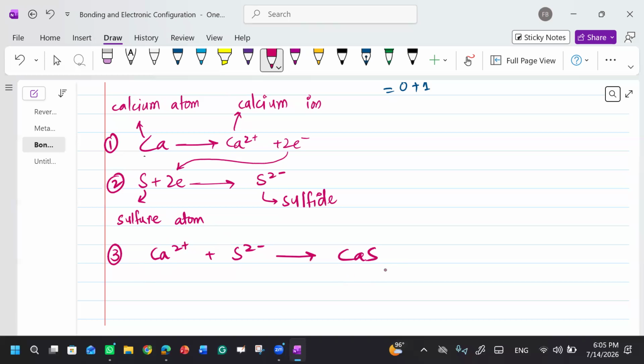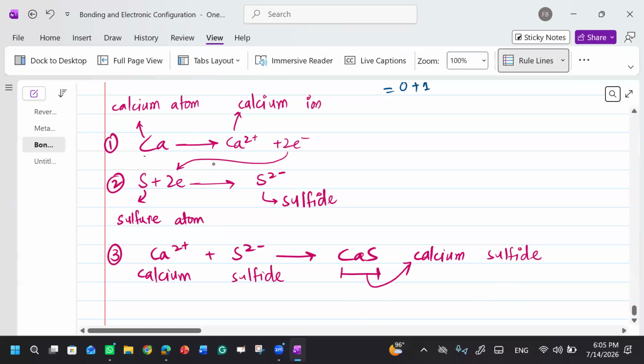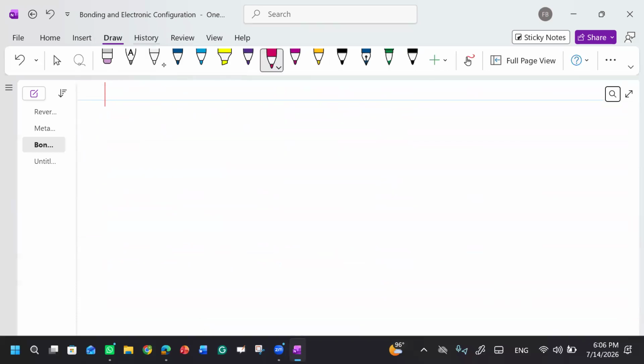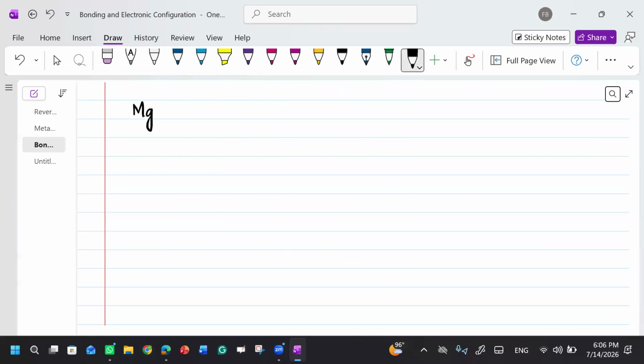Now, what will be the name of this species? This is calcium sulfide. Are you clear with this? Okay. Now we can look into another example of it. For example, we have magnesium. It belongs to group number 2. So what it will do?